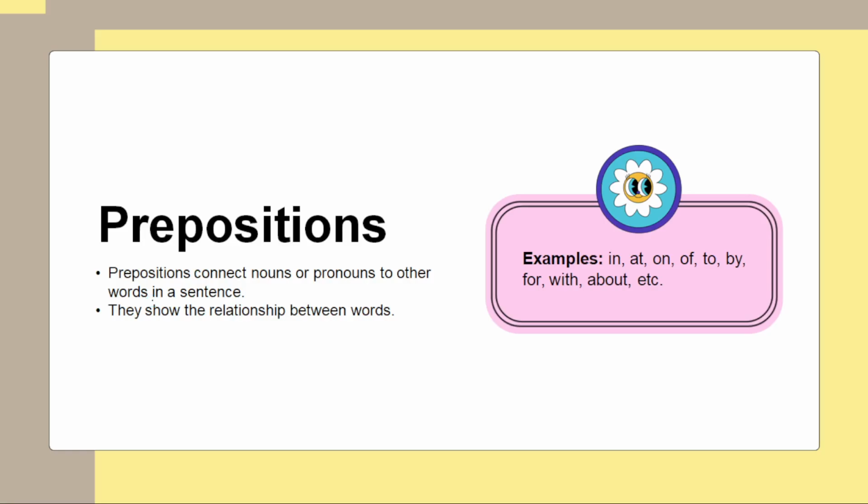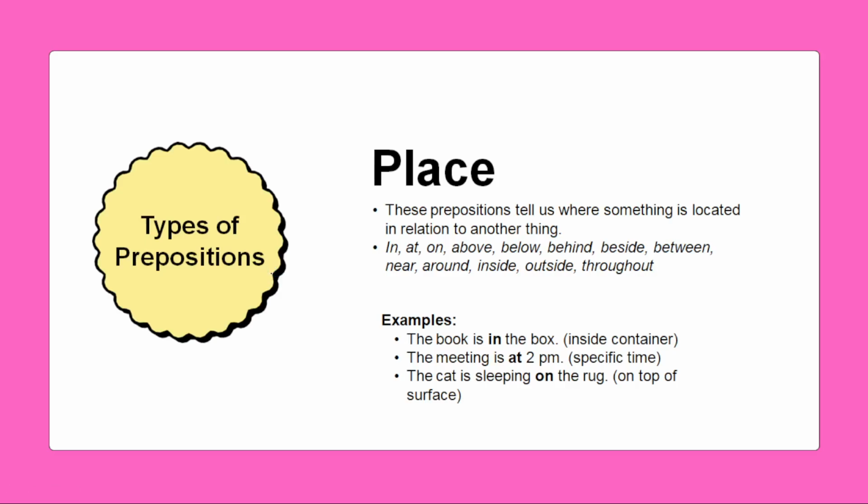So what is a preposition? Prepositions connect the nouns and pronouns to other words in a sentence. Okay, so we can say it is a connection between a noun and a pronoun. For example, in, at, on, off, to, by, for, with, about. So all these are prepositions. They also show the relationship between the words.